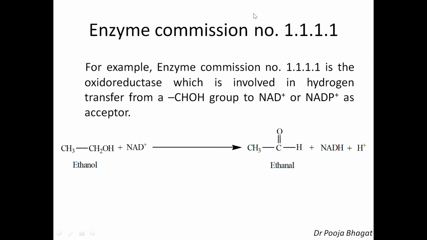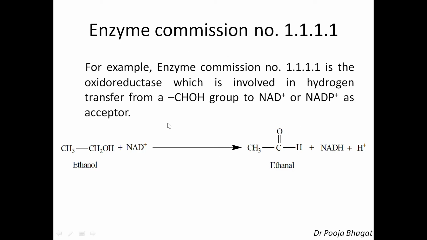So if we are talking about enzyme commission number 1.1.1.1, the first 1 indicates it is an oxidoreductase. The second 1 indicates hydrogen transfer from a CHOH group, so the donor is CHOH. The third 1 indicates the acceptor is NAD positive or NADP positive, and the last one is the individual number of the enzyme.